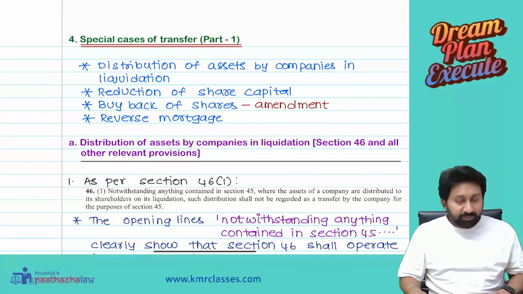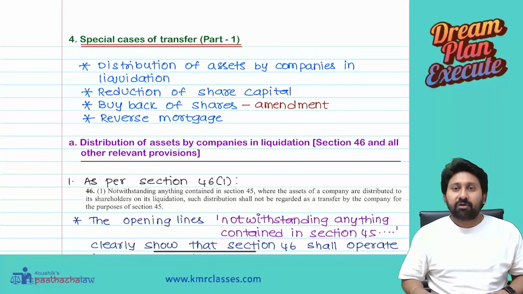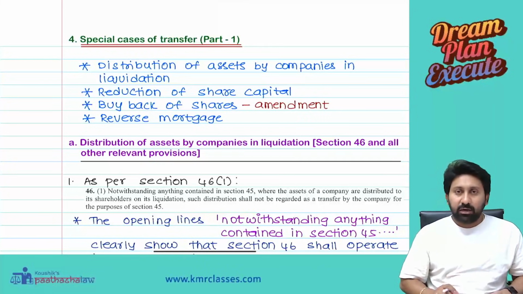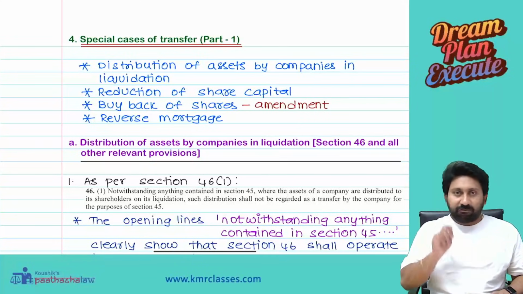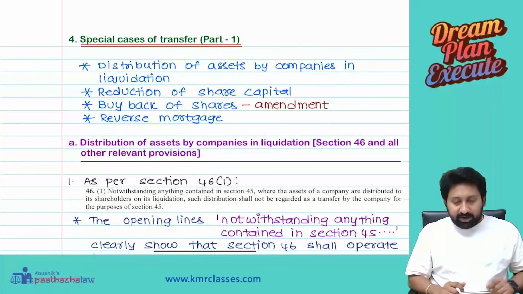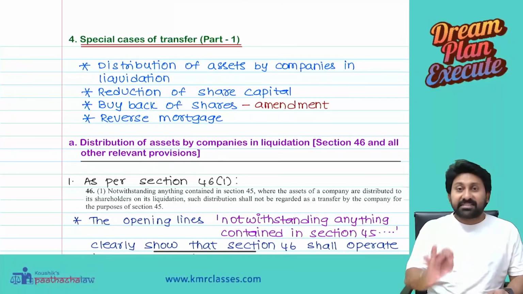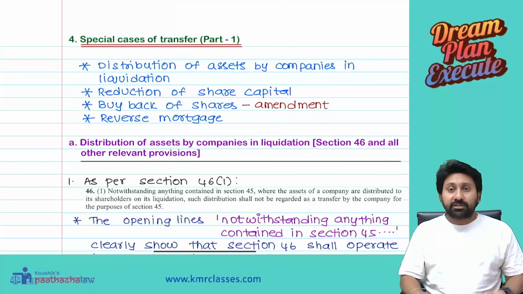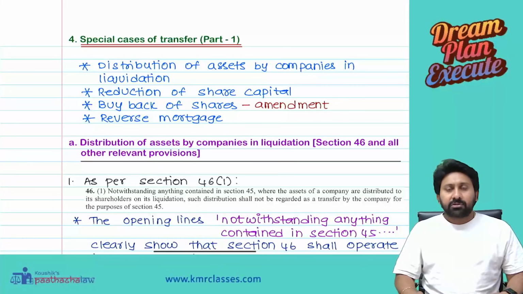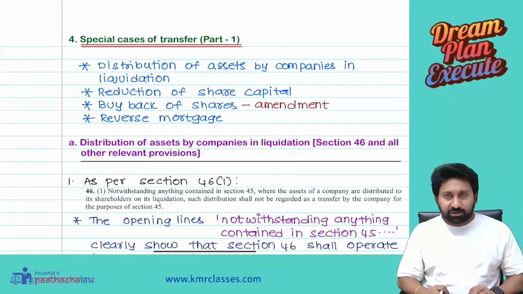Hello everyone. Today in this session, we are going to complete whatever we started in the last class relating to liquidation and distribution of assets at the time of liquidation of a company. With regard to the last class, we already completed understanding the basic tax implications upon distribution of assets by the company at the time of liquidation. So in that scenario, we already understood how the section operates.